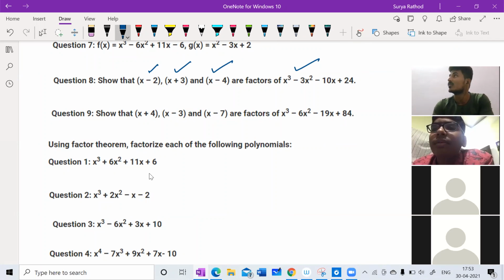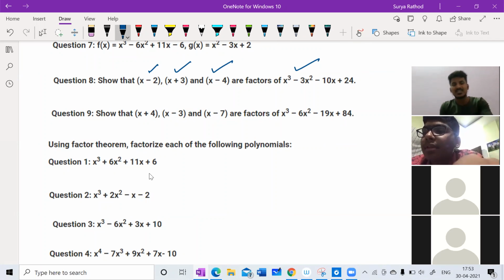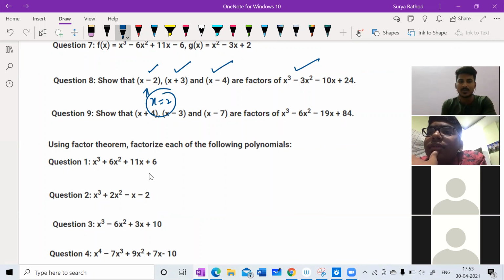That means we should use these 3 methods. See here, x minus 2 means I have to substitute x is equal to 2 in the given polynomial. x plus 3 means x is equal to minus 3. x minus 4 means I have to substitute x is equal to 4. If you are getting 0, it is a factor.